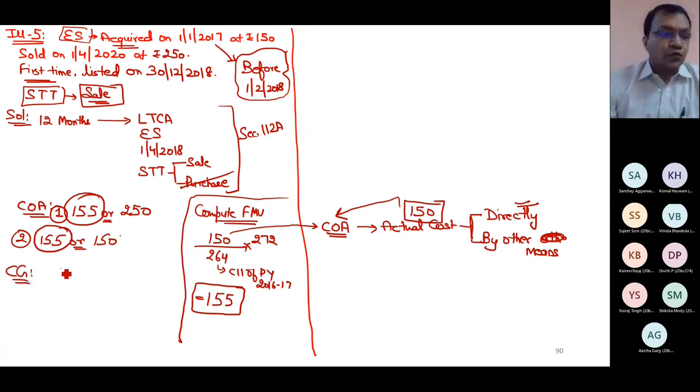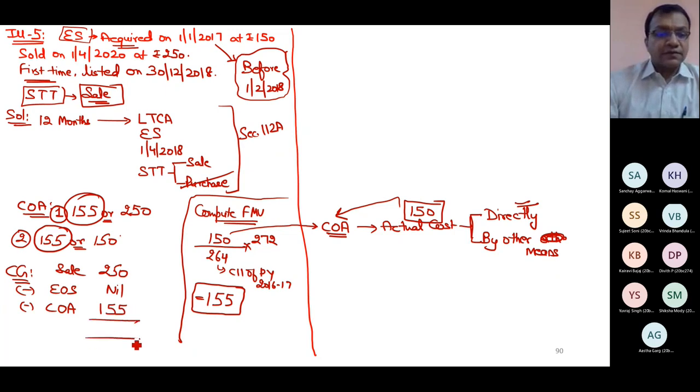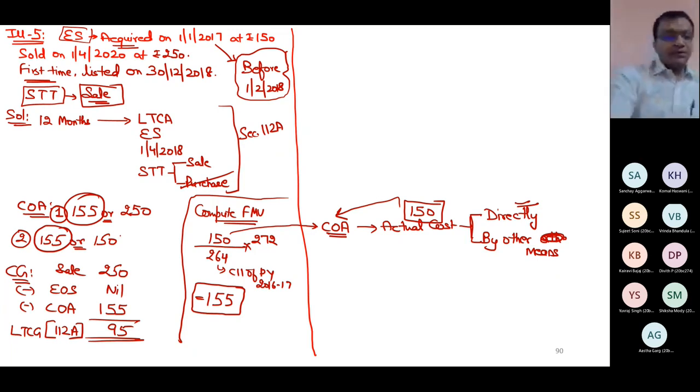Sale 250, less expense on sale, less cost of acquisition. And this is what the difference is, 95, LTCG section 112A. Please raise your hand if this point is clear.